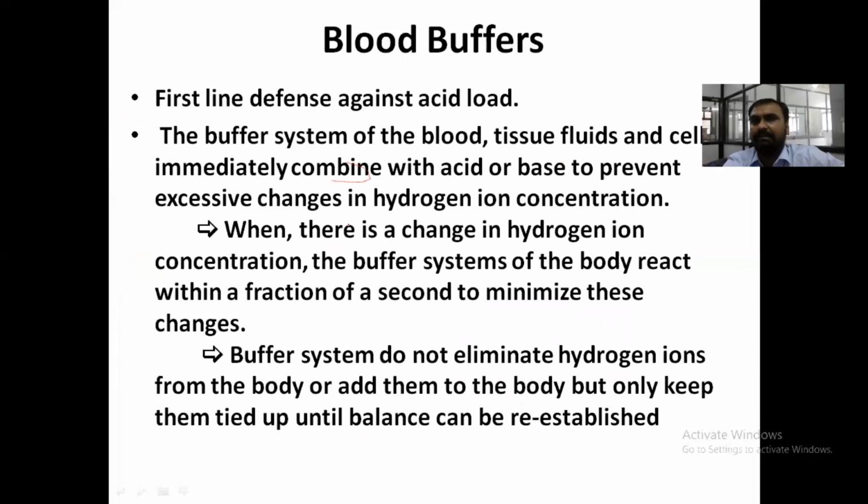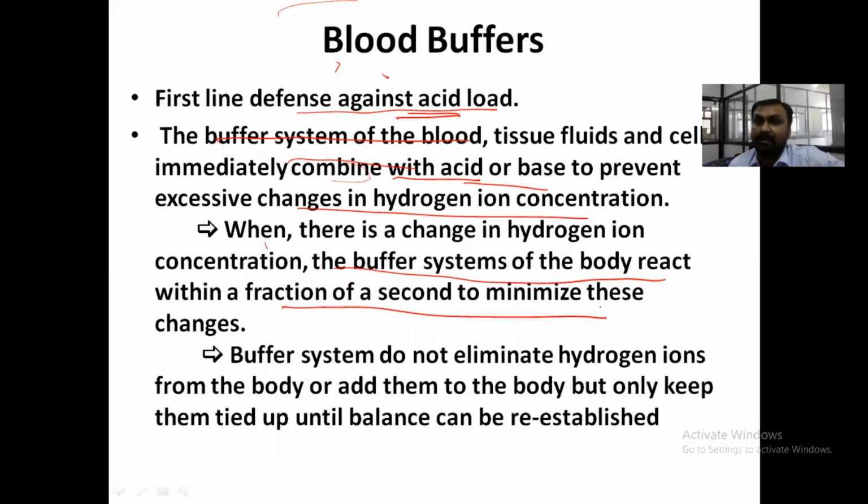The first line of defense is the blood buffer, and it is immediate. It is against the acid load. Whenever the acid is increased, the buffer system of the blood will work immediately, but the disadvantage is that it lasts only a few minutes. It will immediately combine with the acid or base to prevent excessive changes in the hydrogen ion concentration. The buffer systems of the body react within a fraction of a second to minimize these changes. However, buffer systems do not eliminate hydrogen ions from the body or add them to the body, but only keep them tied up until the balance is re-established.